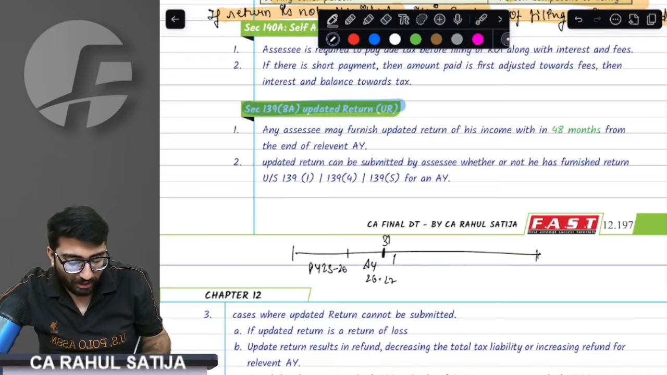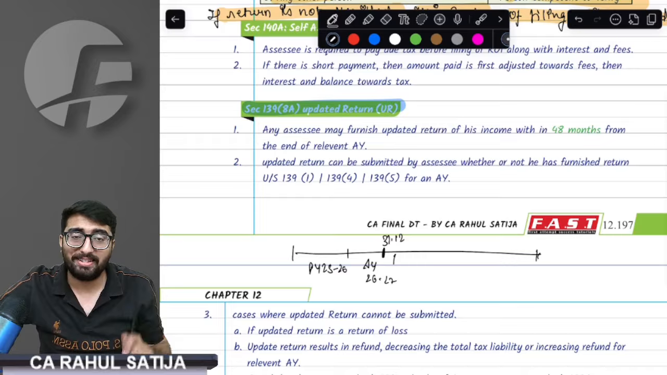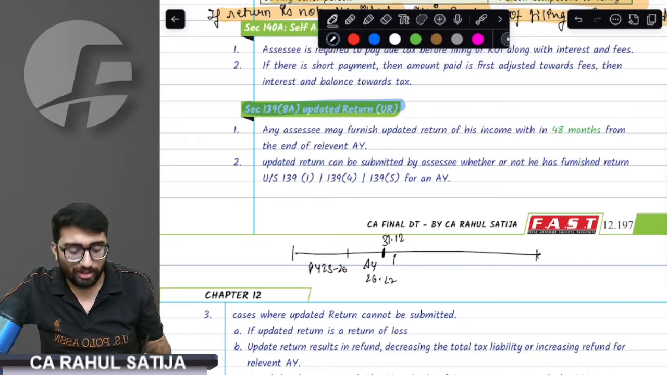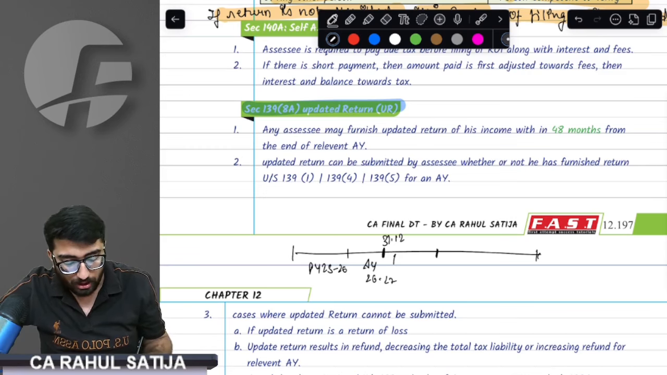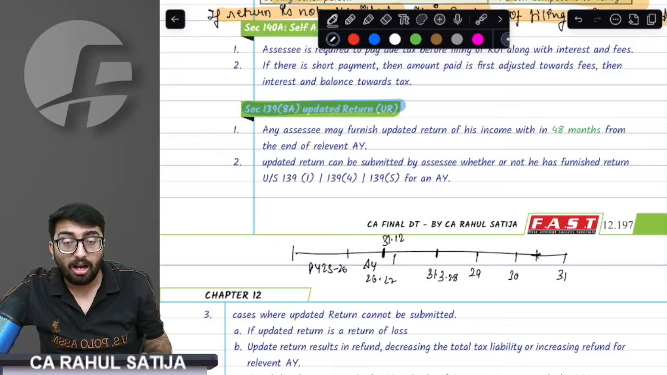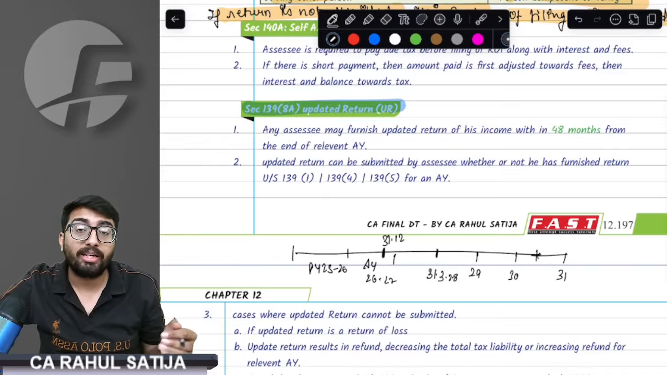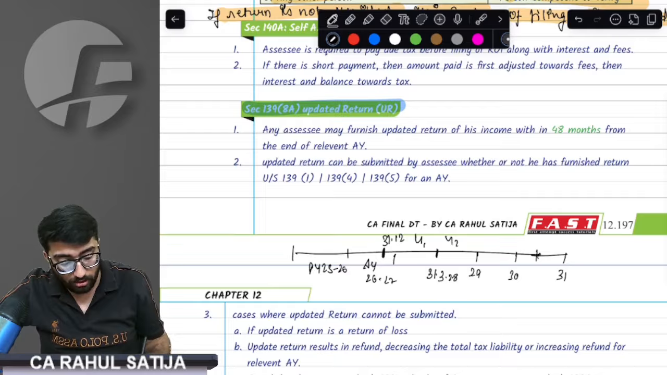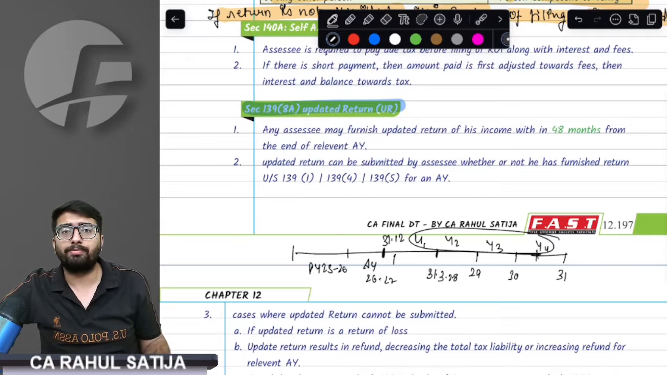If you cannot file up to 31st December, the provision says you are given an updated return until 31st March 2030. That means 48 months from the end of the assessment year, you can file an updated return. Year 1, year 2, year 3, year 4. For 4 years, you can file an updated return.